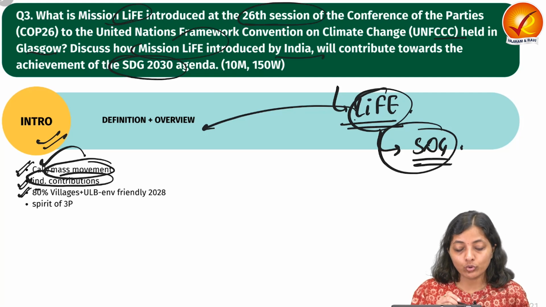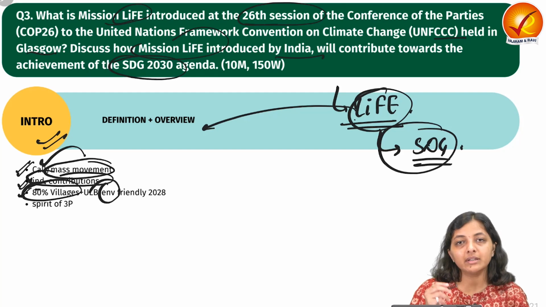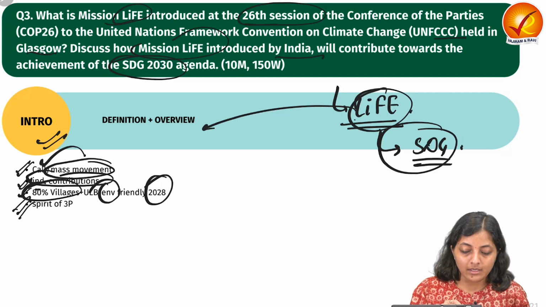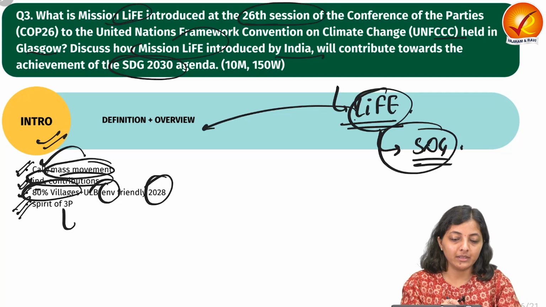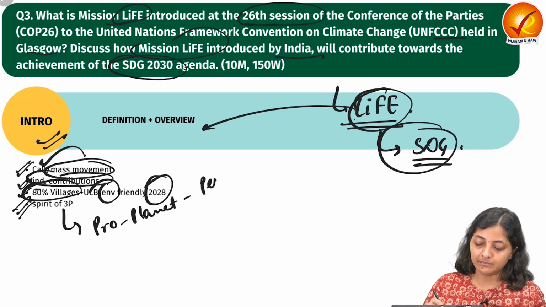India is aiming to make 80% of the villages and urban local bodies environment friendly by 2028. It is also promoting the spirit of 3P, that is Pro Planet People.